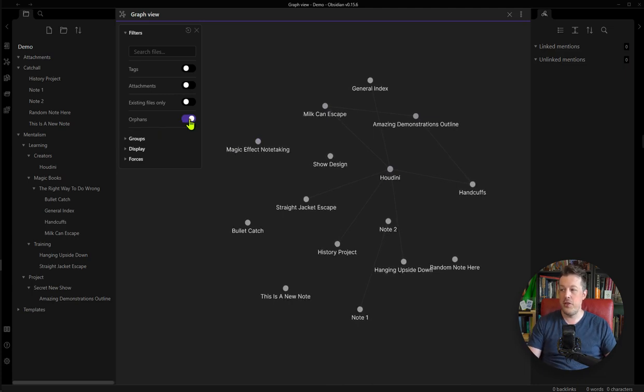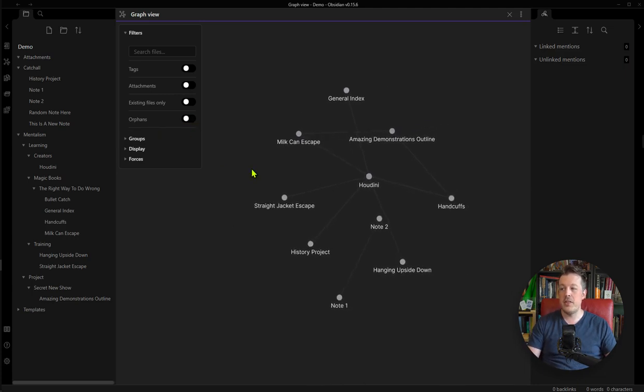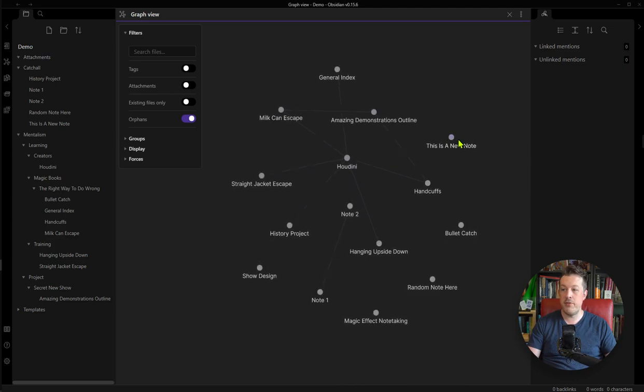If you turn that off, notes that aren't connected to anything else are removed from this view. So now you can only see things that connect to other things instead of seeing things that have no connections. You can also tell this graph view, you know what, I want you to include all the tags that I have in my database.